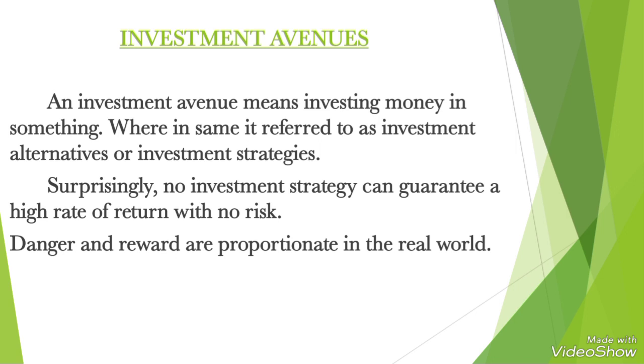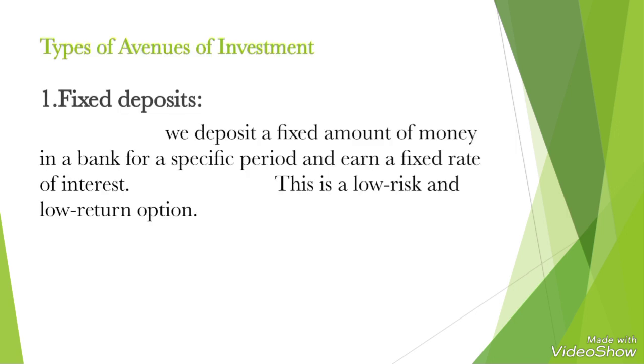Now moving to the types of avenues of investment. The first one is fixed deposit. As you all know, we deposit a fixed amount of money in the bank for a specific period and earn a fixed rate of interest. We drop our money in the bank for a fixed period of time and we get a fixed rate of interest. So this is a platform of low risk as well as low returns.